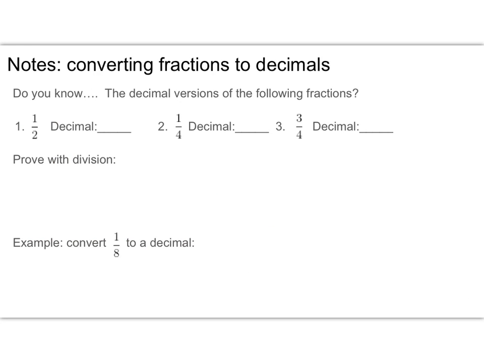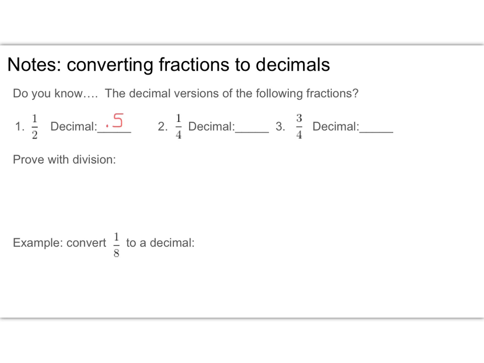So the first type of conversion we're going to do is from fractions to decimals. So I wanted to see if you first just happen to know some of the basic conversions for some common fractions. So for example, if you have the fraction 1/2, what is the decimal that goes with that? I'm going to do that one for you. 0.5 is the decimal version of 1/2.